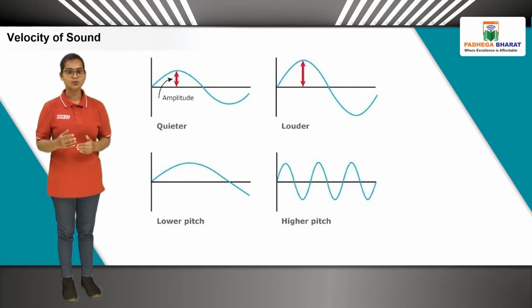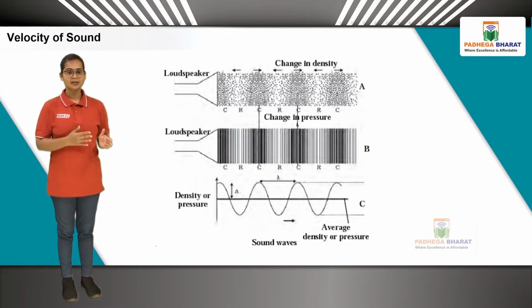At any moment during the propagation of a sound wave, we would find alternate bands of compression and rarefaction of the medium, that is, bands of greater and lesser density. This figure shows the changes in the density. Figure B shows the changes in pressure. The changes in density or pressure are shown in the form of a graph in figure C.